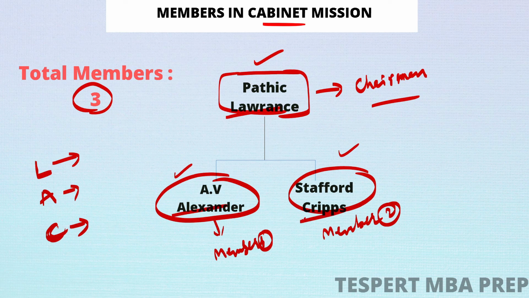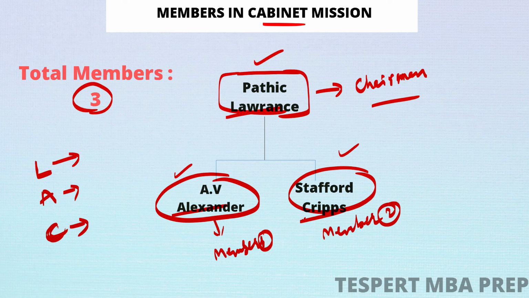Now when the cabinet mission arrived in India, they analyzed the situation, and they also wanted to conduct an indirect election to elect the members of the Constituent Assembly. In order to set up a Constituent Assembly, they wanted to conduct an indirect election so that the Constituent Assembly would frame the Constitution for India.